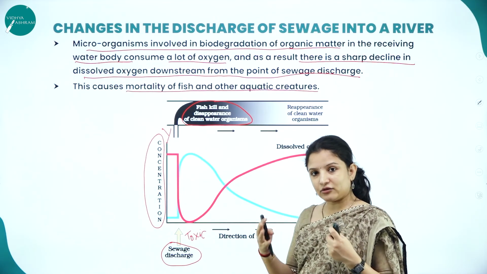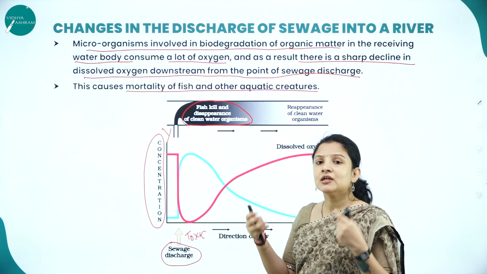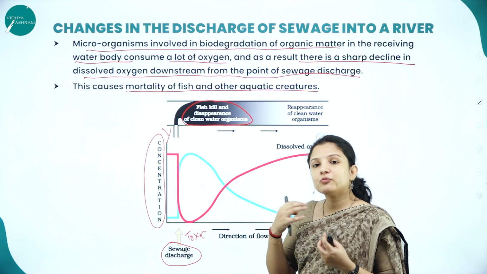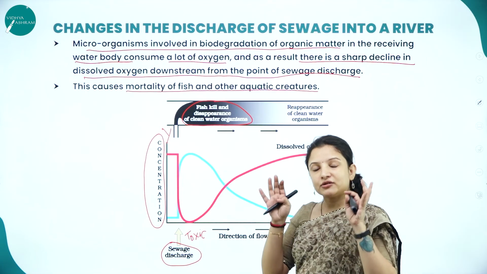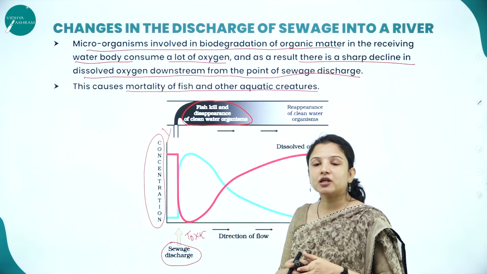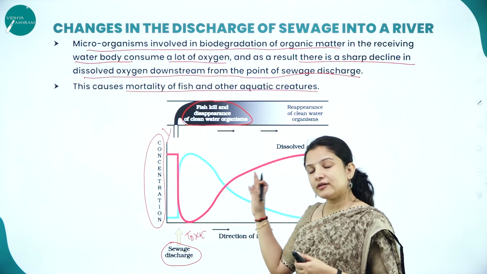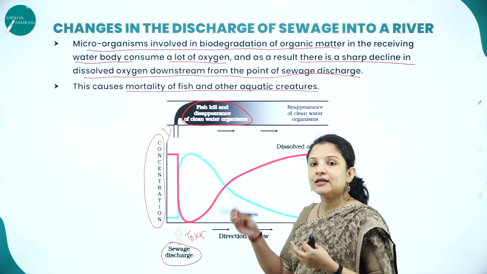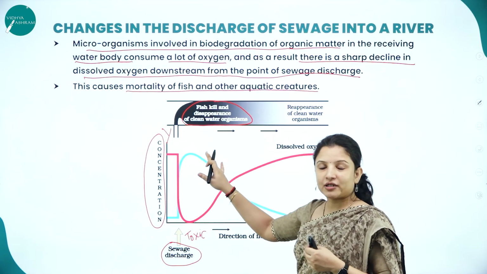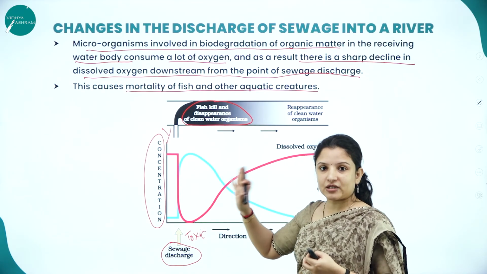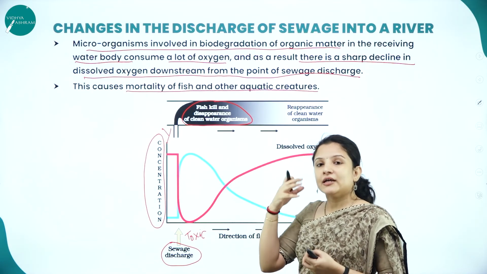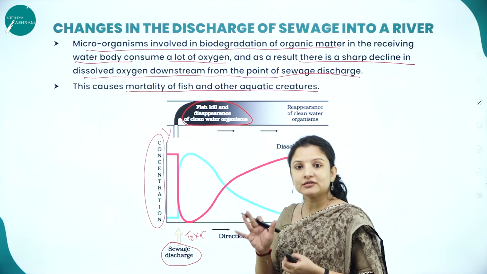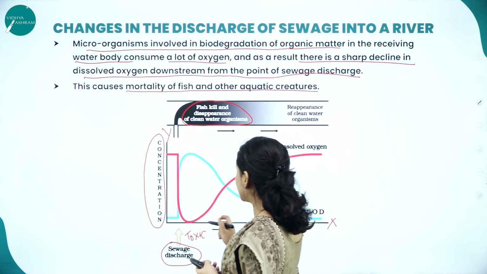So when there is death of fishes and microorganisms, there are no organisms there to make use of the oxygen, right? Therefore the oxygen content in that particular water will be more. Therefore we will understand that the cleaning of the sewage is not taking place, or the water is so polluted that the microbes and the fishes have died, therefore the oxygen level is high and therefore this water is polluted. So that is what we will understand.